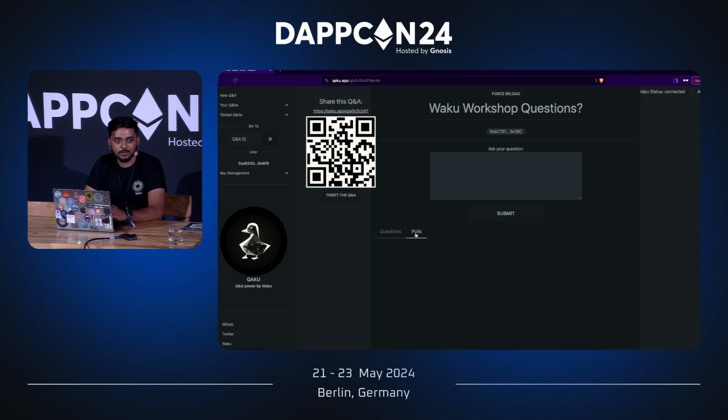But when we talk about the enterprise integrations with Waku, Waku is being used by projects like XMTP, also the Graph. The Graph uses Waku in a very novel way in which they try to decentralize the indexers by a pub-sub communication. And we also have Railgun, which is a privacy-focused layer 2 on top of Ethereum. So Railgun also got a mention from Vitalik in the last couple of weeks. So they've been buzzing in the Web3 space for quite a while, and they are using Waku as well.